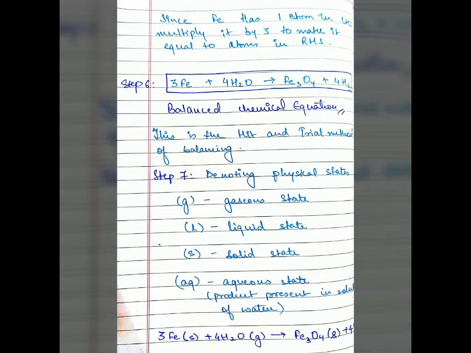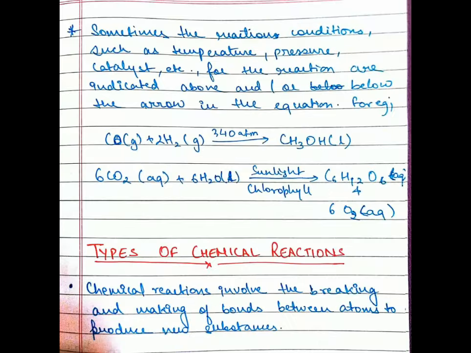So we can write it as 3Fe(s) plus 4H2O(g) gives Fe3O4(s) plus 4H2(g). Sometimes the reaction conditions such as temperature, pressure, catalyst, etc. are indicated above the arrow of the equation.